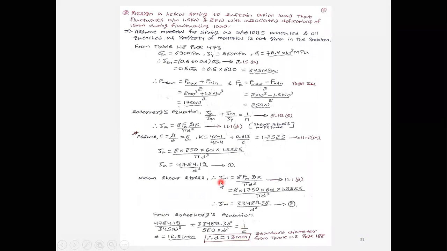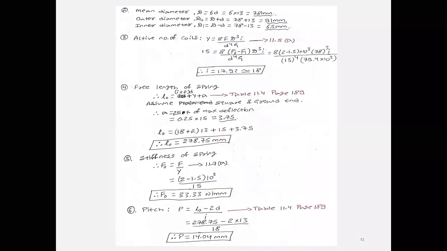Once you find out the diameter, the next step is the designing of the spring. The procedure is the same as that of the previous problem, whether it is a circular or non-circular cross-sectional helical spring.